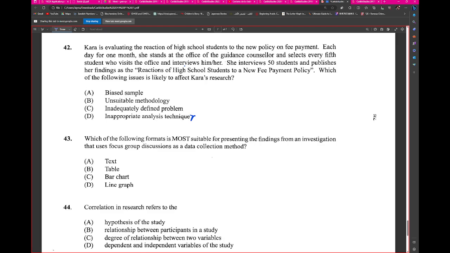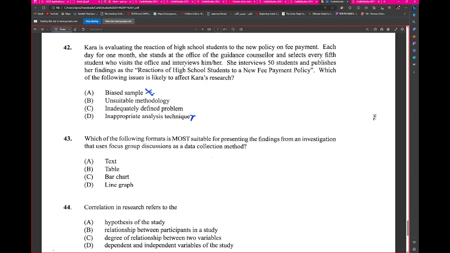It would be unsuitable if it's multiple and she only uses hers, right? But if the policy is only for her high school, then I would understand why B would not be the answer. Did somebody say A? I want to look at A a bit more. Why A? I don't think it's a biased sample. The only time you usually have a biased sample is like convenient sampling, and she's using systematic, so you shouldn't get a biased sample from systematic sampling. Mm-hmm. Very systematic, right?